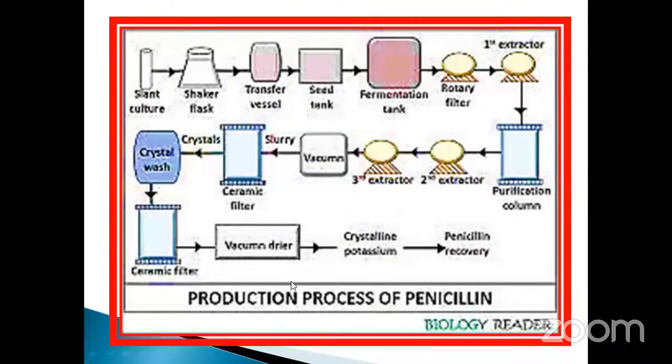See, this is another process, the production of penicillin. Slant culture, shaker flask, transfer vessel, seed tank, fermentation tank, and rotary filter. After that, purification of the column, second extract, third extract, vacuum, slurry, ceramic filter, crystallization, crystal vessels, ceramic filter, and vacuum dryer. Crystalline potassium penicillin is recovered. Finally, we get the powder form, penicillin recovery. After that, it is mixed with distilled water and injected into the patient. Okay, my dear.